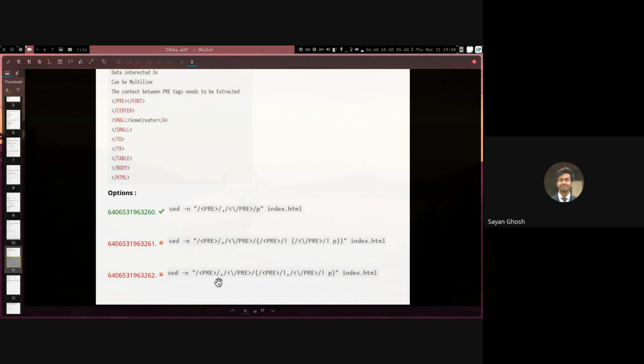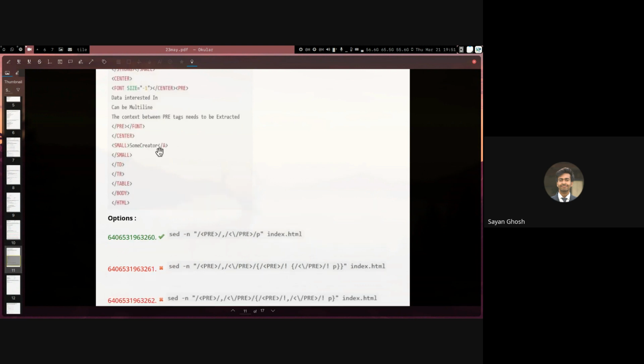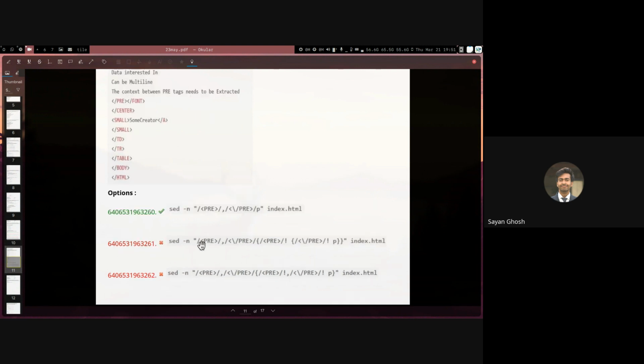And the third option would not be correct for that use case, and is not correct for this use case also. This is syntactically incorrect. Here we are basically putting both the things inside. What we are doing is telling it, for the lines that match pre, then not matches pre till not matches ending of pre. So it can basically mean anything inside. So this will not do what even option 2 is trying to do, and it will also not do what option 1 is doing. So only option 1 using sed simply prints from pre to pre, including the lines, and option 2 will print everything except the starting and ending line.